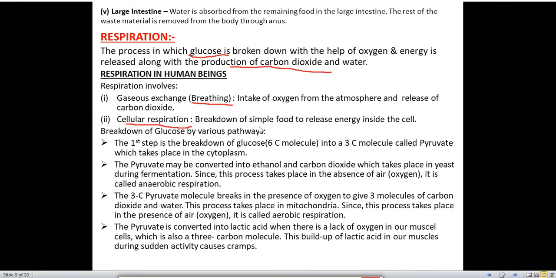Cellular respiration means the respiration which takes place inside the cell. What happens there? Breakdown of food to release energy inside the cell. Means inside the cell, what happens? The food particles are broken down into small pieces, and what is released? Energy is released inside the cell.